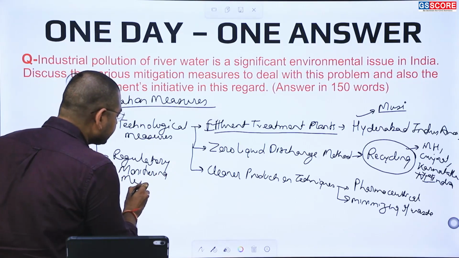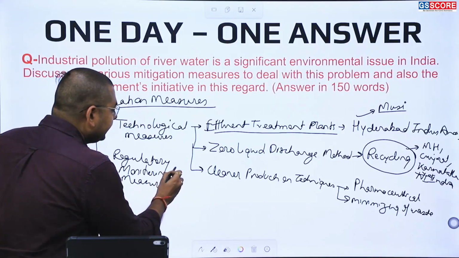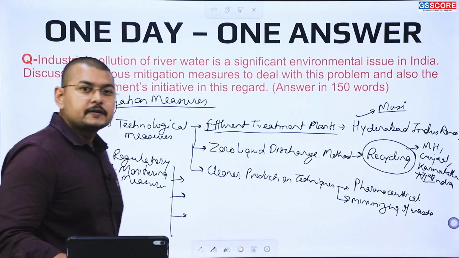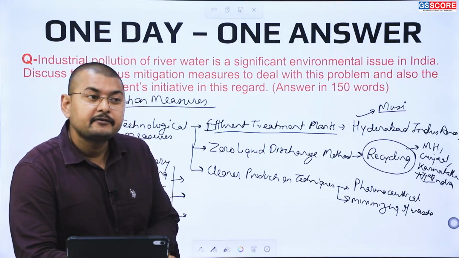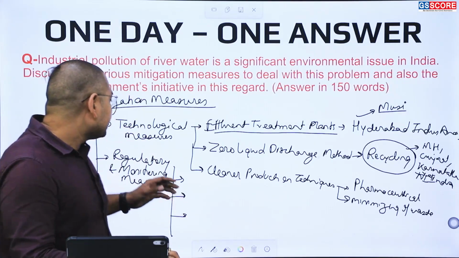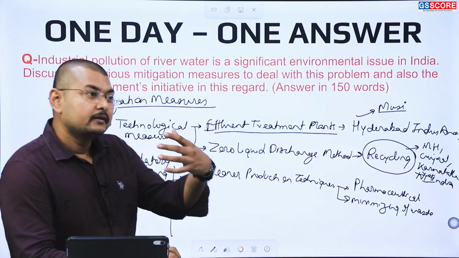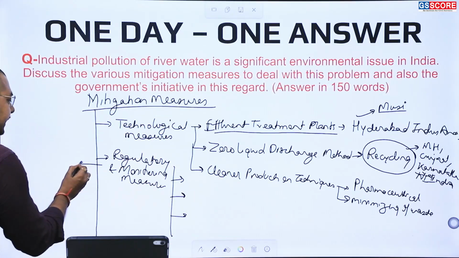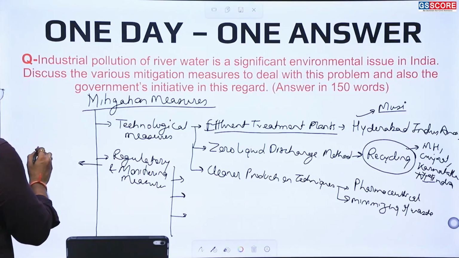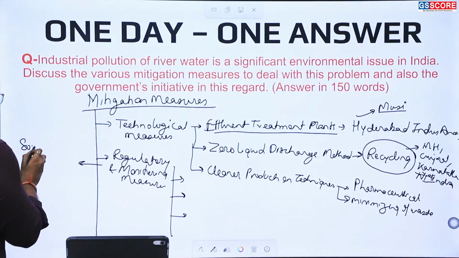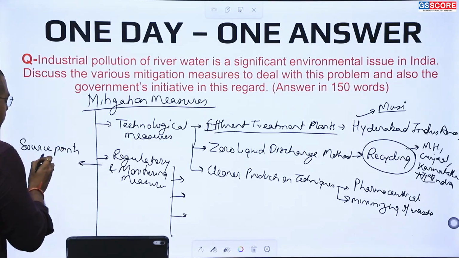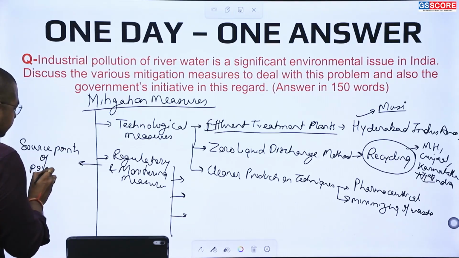Here we need to see the certain acts and regulations which are working right now, and we need to strengthen them so that the monitoring of the effluents is done. Okay, so here we need to take one concept, that is the concept of the source point, the source point of pollution.